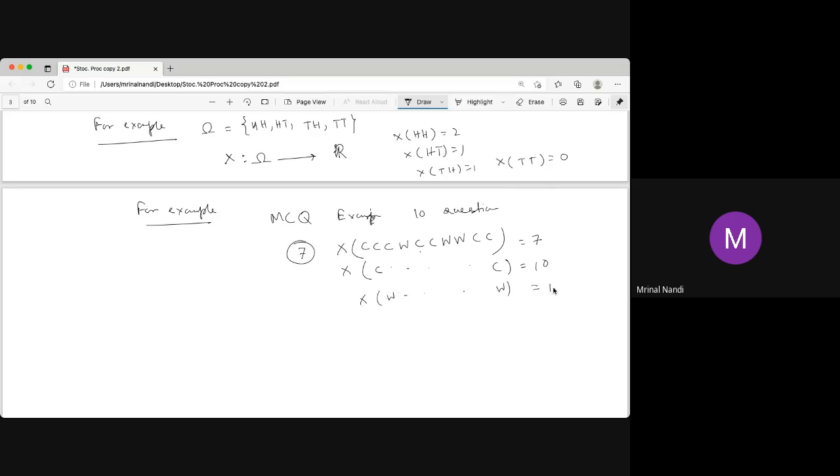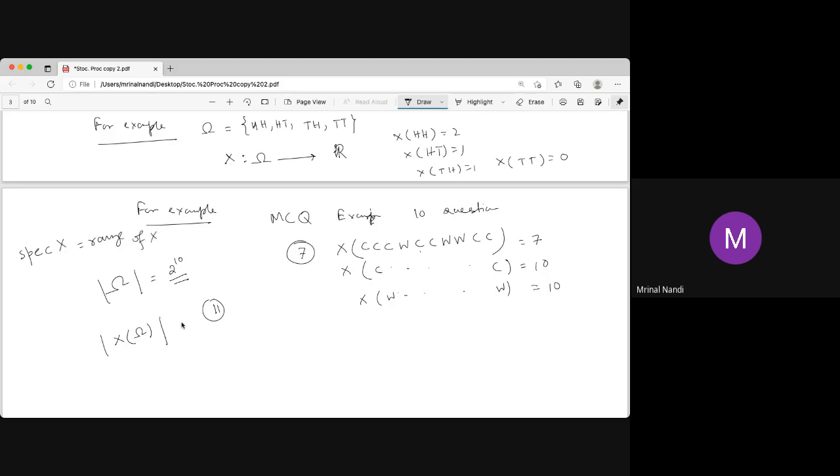So how many outcomes are there? There are 2 to the power 10 outcomes, but we have only 11 outputs, 0 to 10. The number of outcomes is 2 to the power 10. So the size of the sample space, the cardinality of the sample space, is 2 to the power 10. But the cardinality of this set, the range of this X, is also called spec X. Spec X means the range of the function X.